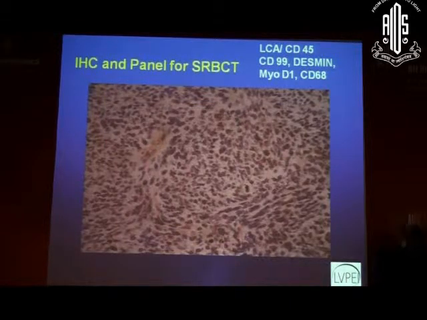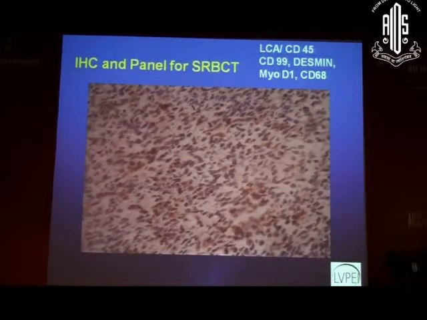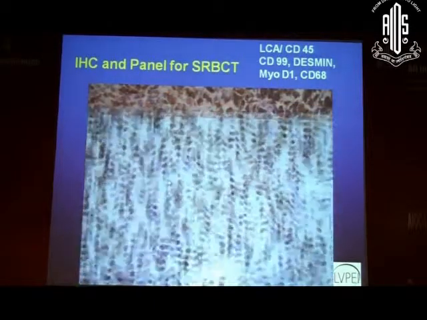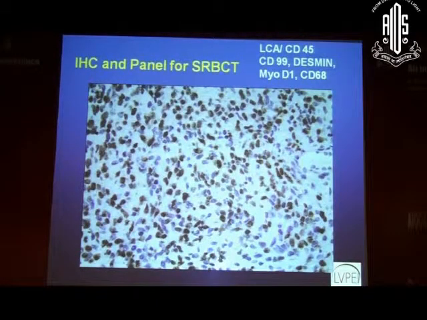So we have to do CD45 to rule out a lymphoma. We have to think of Ewing sarcoma and PNET, and then we have to do CD99, and then to rule in a rhabdomyosarcoma, we can do Desmin and MyoD1. When we do a MyoD1, we get a nuclear positivity. These are all the cells which are undifferentiated, which we saw in that picture, and they all have taken up MyoD1. And this is just to show the high rate of proliferation which we see in rhabdomyosarcoma. This is a Ki67 stain, and it shows that they have a high positivity, that is they have a high rate of turnover, and that is why they grow very rapidly and come back to the clinic within 2 weeks with a massive proptosis.